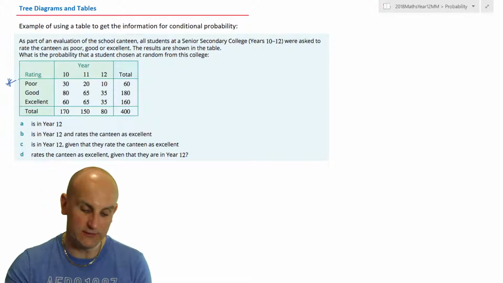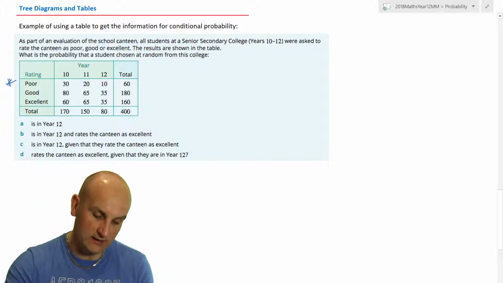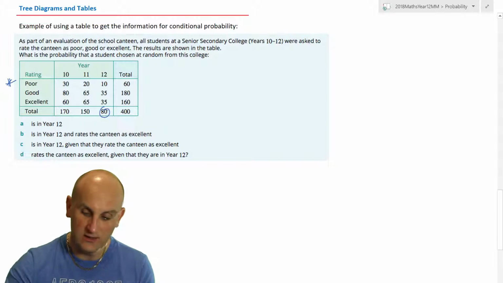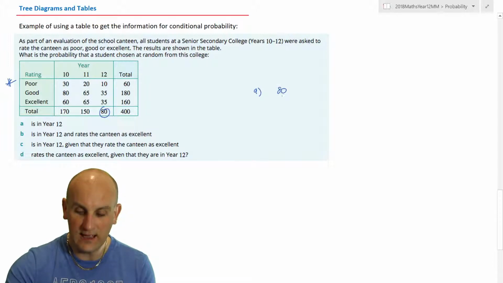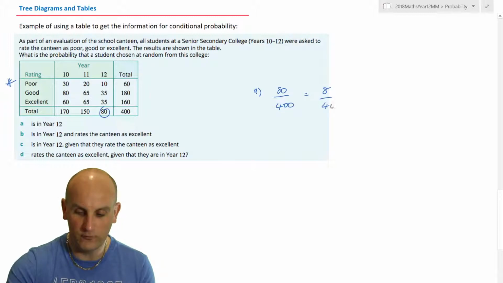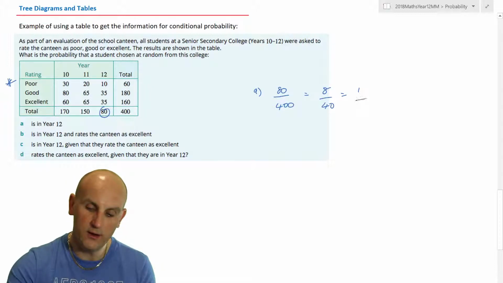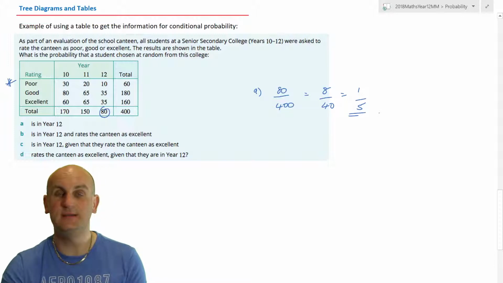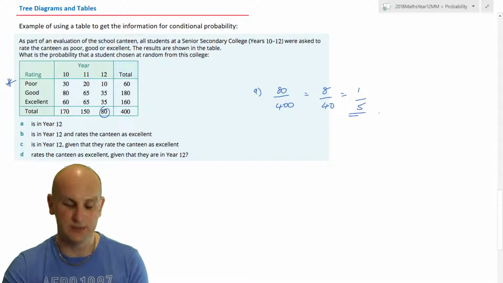So if we want the probability they're in year 12, how many are in year 12? There are 80 total. So my answer to part A would be 80 divided by 400, which would be 8 over 40, or 1 over 5. Easy peasy lemon squeezy. So far so good. Nothing to do with conditional probability.